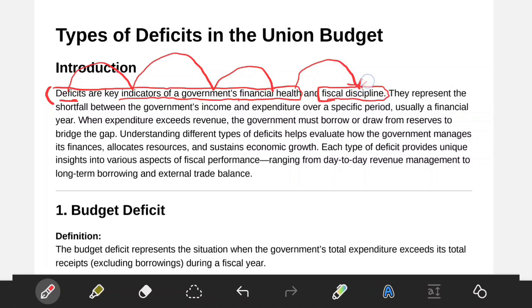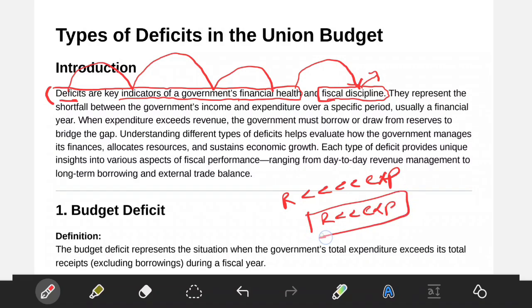When we are talking about discipline, it is nothing but the revenues should not be very less when compared to the expenditure. If you are able to have this situation, that is very good. I am telling you hypothetically, but if it is moving the other way, then it is called indiscipline. So we have to make sure that we are in this particular scenario always. Okay, getting my point here, right?